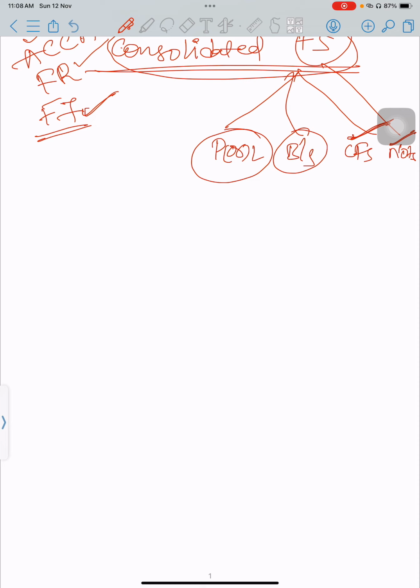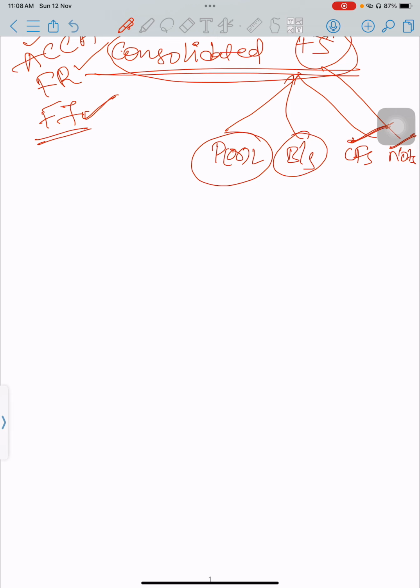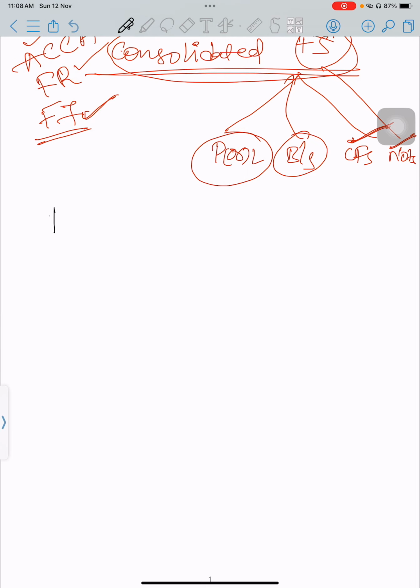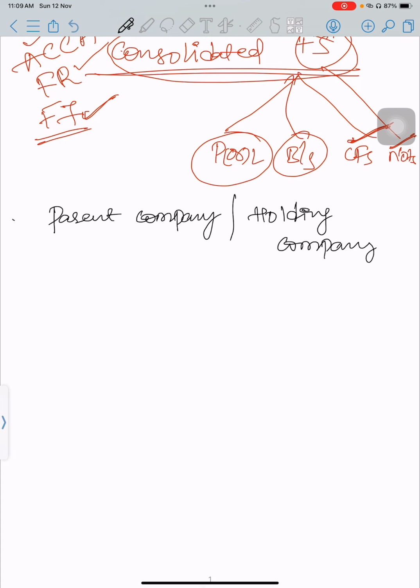So, in this chapter, we will be learning about two companies, and we are going to talk from the parent company point of view. Those companies are, first of all, let me write: parent company, it's also called holding company. The next is subsidiary company.